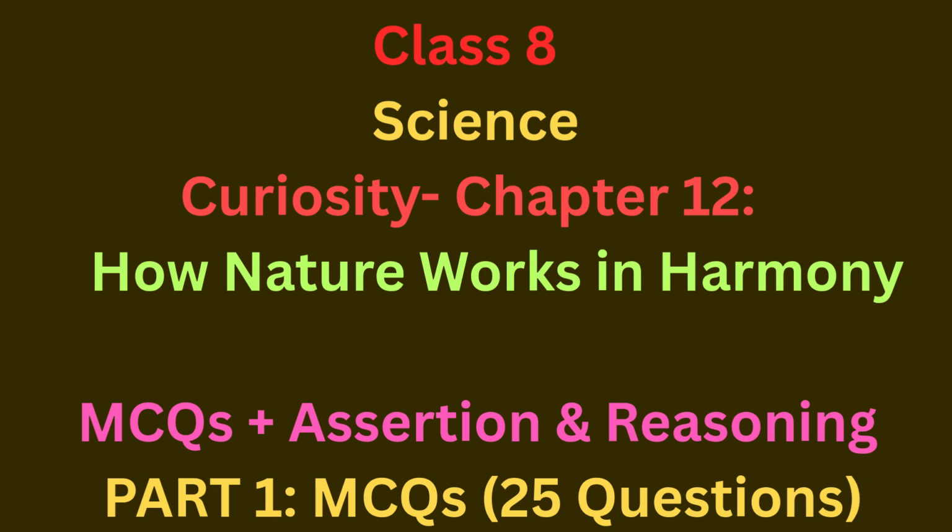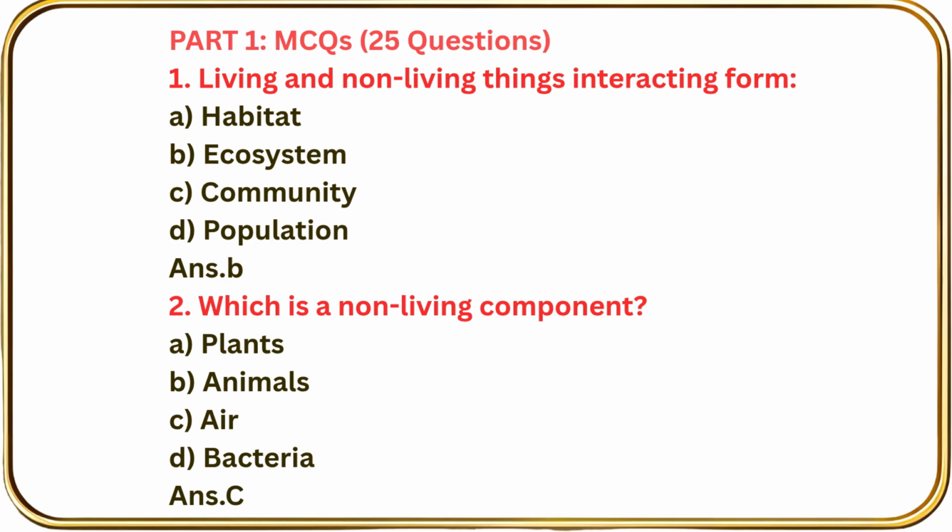In this video, let's see Class 8 Science Curiosity Chapter 12 Multiple Choice Questions and Assertion and Reasoning Questions. Question number 1. Living and non-living things interact to form habitat, ecosystem, community, population. The correct option for this is answer B, ecosystem.